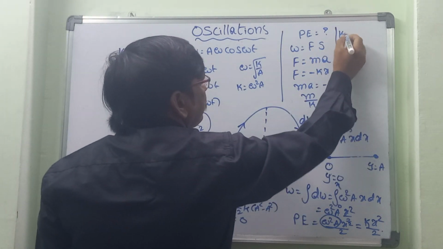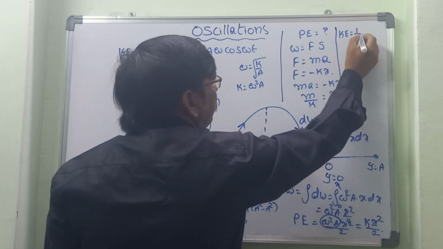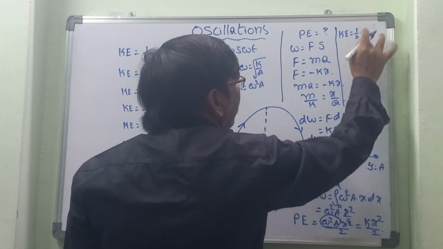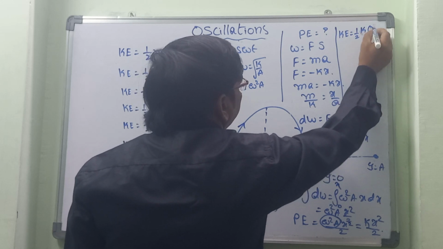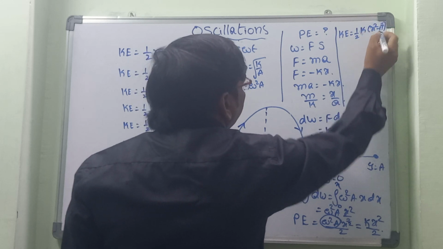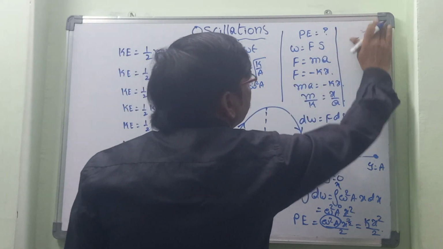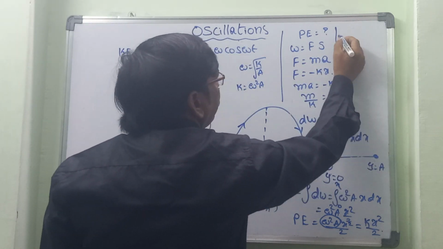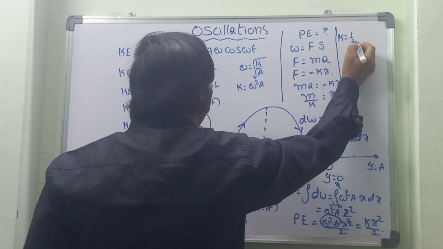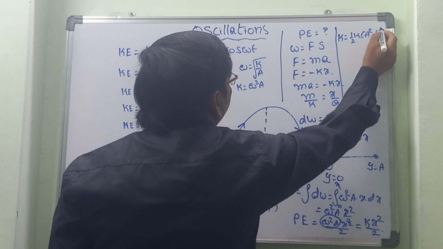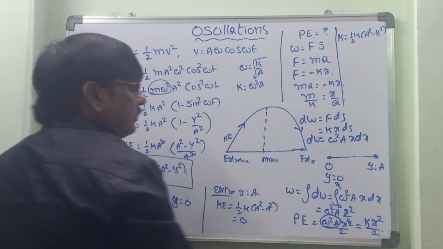So kinetic energy is equal to half k into a square minus y square, or x square, what we can consider.